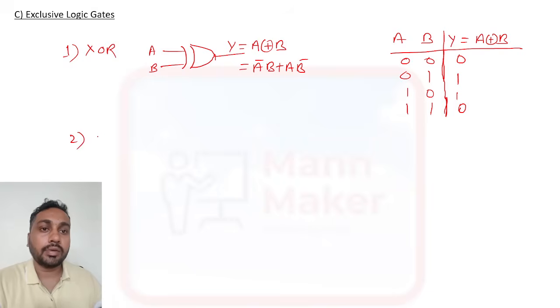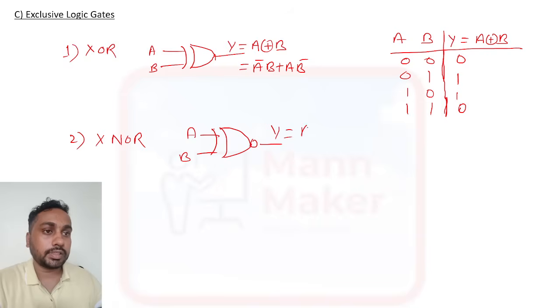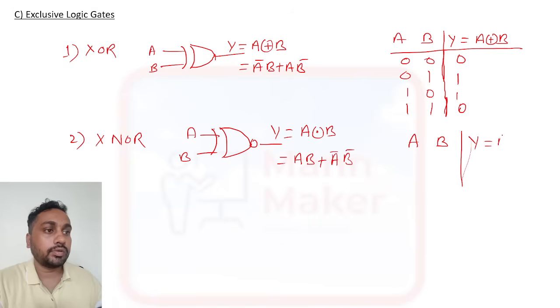Like that we have XNOR. Okay, XNOR means what? Not XOR. So here, same thing, we need to put a bubble for not, and this we will represent like this. It will be AB plus A bar B bar. Okay, now this will be your A B, y equal to A XNOR B.